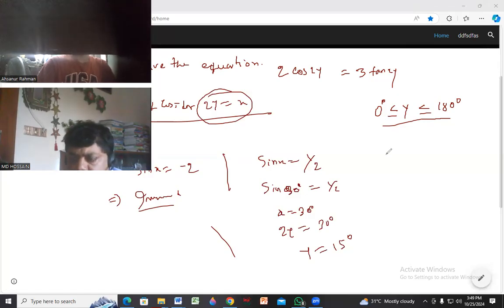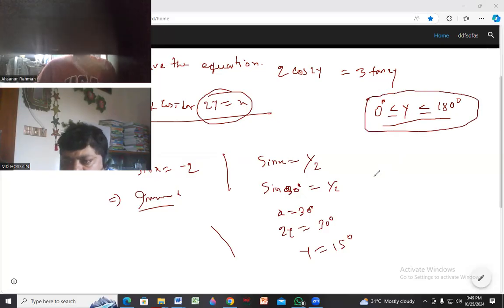Now 15 degree. Now compare this value of y with this equation. Is it covered by this value? Is the value of y equal to 15 degree covered by this one? Check. Y equal to 15 degree. Does 15 degree comply with this condition?